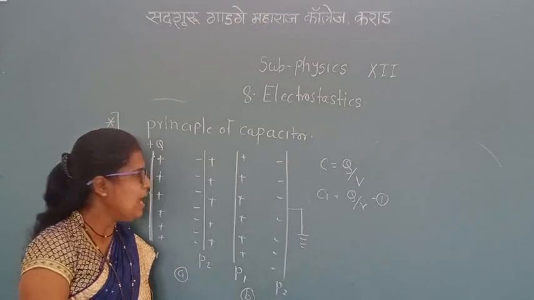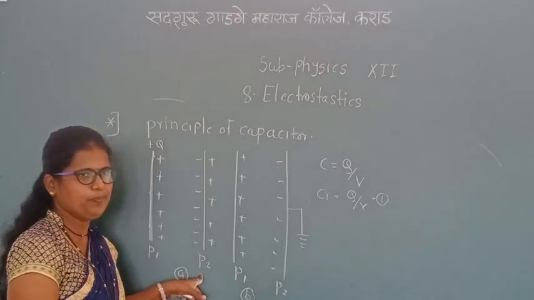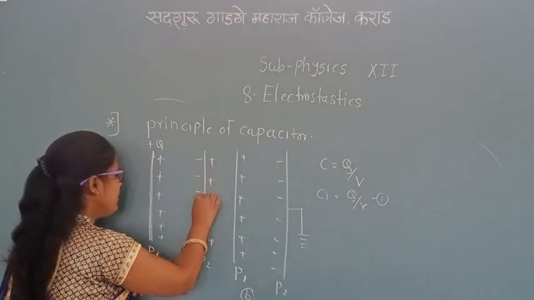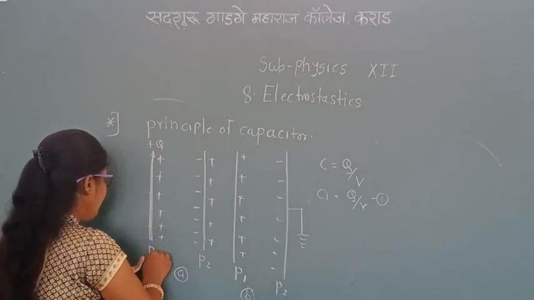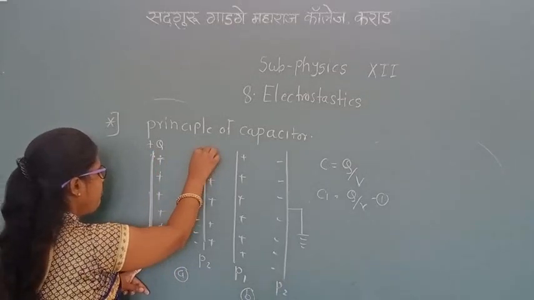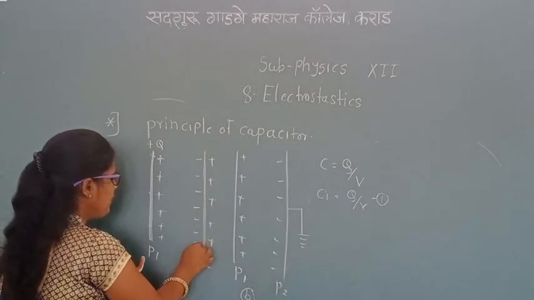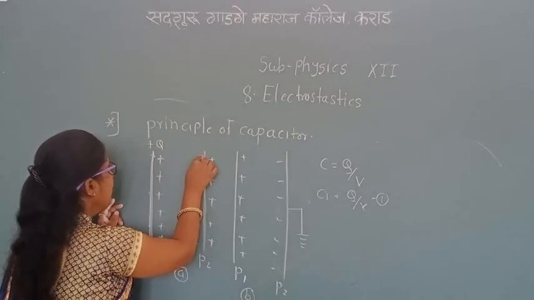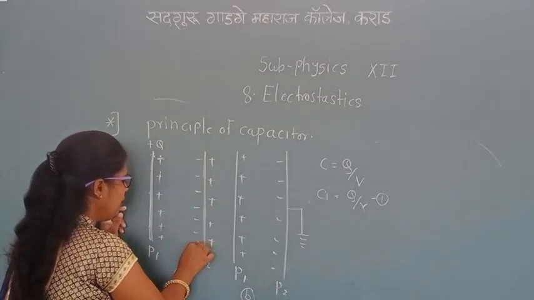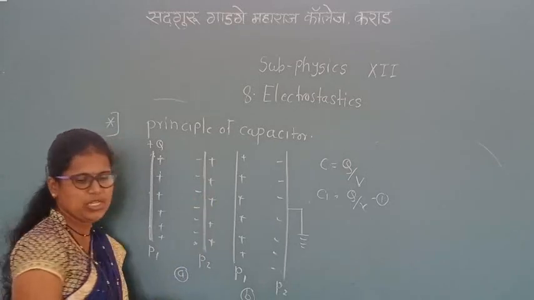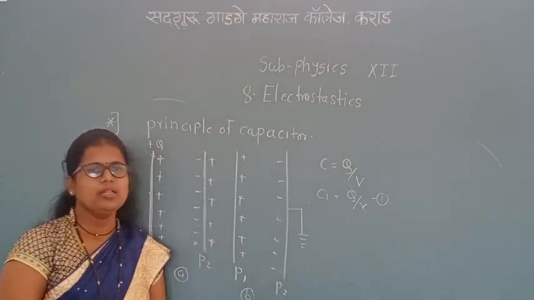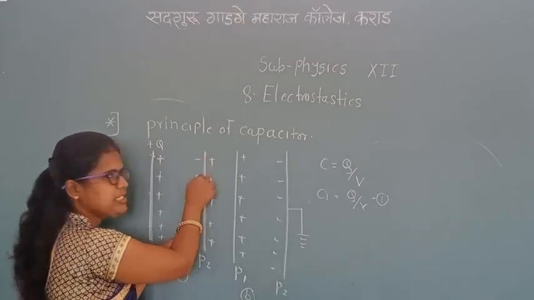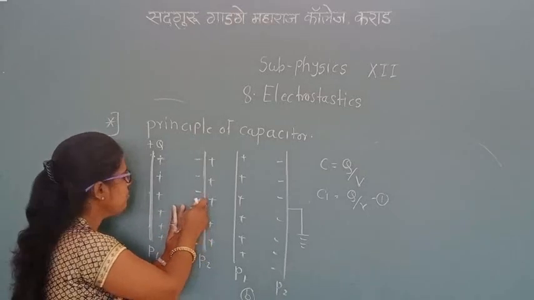Now consider another insulated plate P2 placed near the plate P1. The plate P1 carries the positive charge, and plate P2 gets charged by induction. Inside the plate P2, negative charge is produced, and on the outside, positive charge is developed. The induced negative charge is produced because the insulated plate is placed near plate P1.